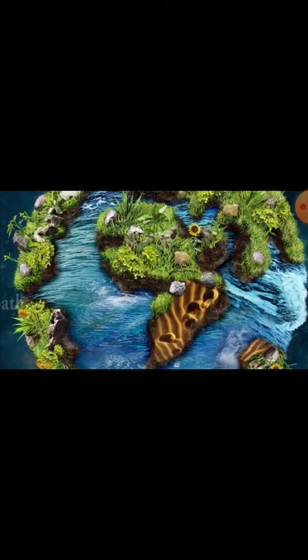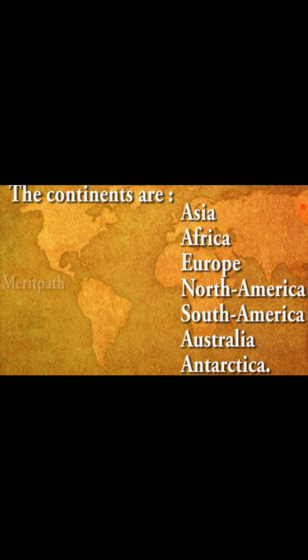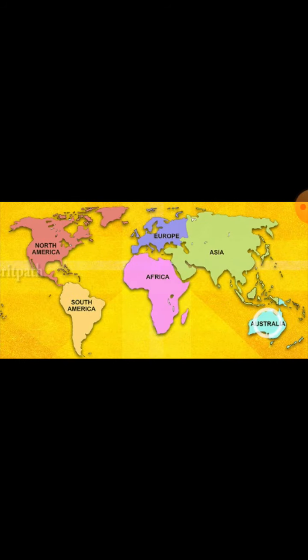A very large landmass on earth is called a continent. There are 7 continents: Asia, Africa, Europe, North America, South America, Australia, and Antarctica. Look at this map.